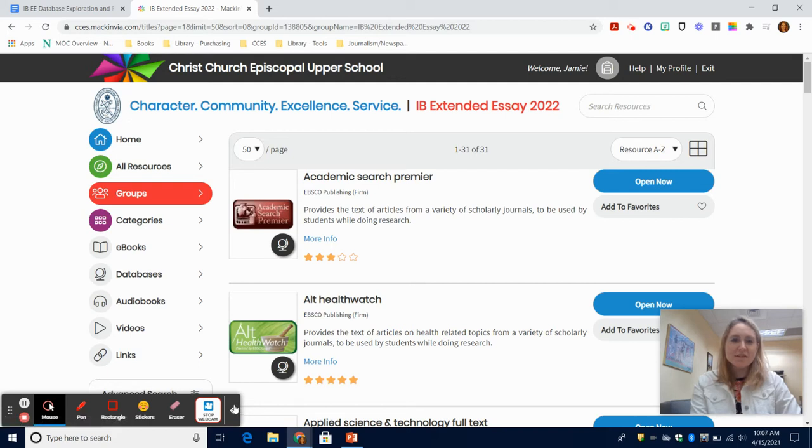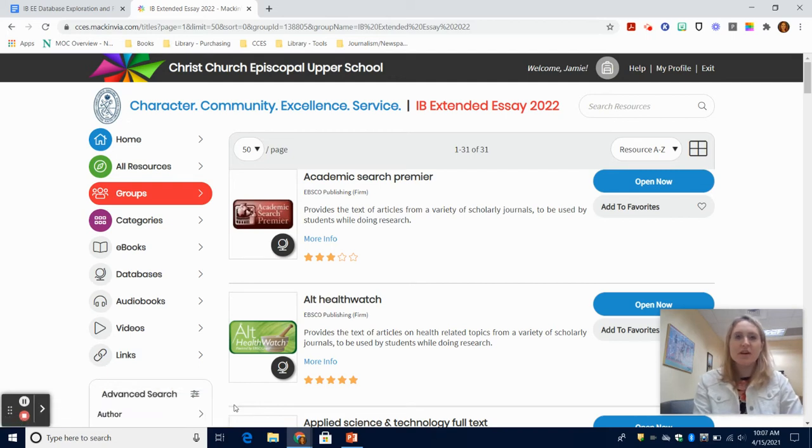Hey everyone. So the next thing I want to show you here, say you're researching a topic and there's a lot of terminology involved, and we all love Wikipedia, but we know that we can't actually cite that in a bibliography or a works cited page. So I want to show you a source that's a lot more credible where you can find a lot of encyclopedia type information. So this is also in your group for IB Extended Essay.